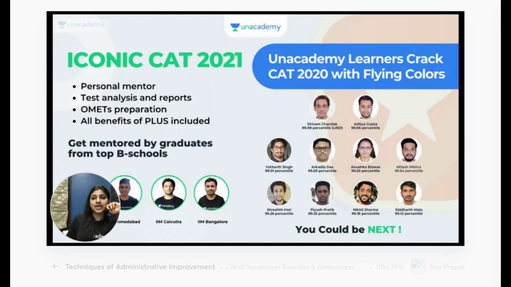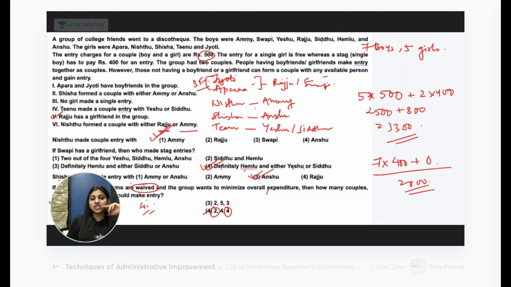Why Shisha with Anshu? Because Shisha had 2 options, Emmy and Anshu. Once Nishtu was fixed with Emmy, Shisha will enter with Anshu now. That's the only available option.